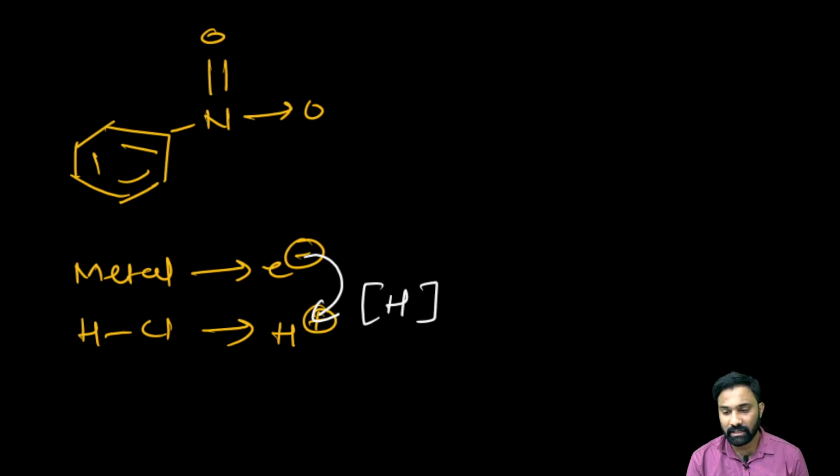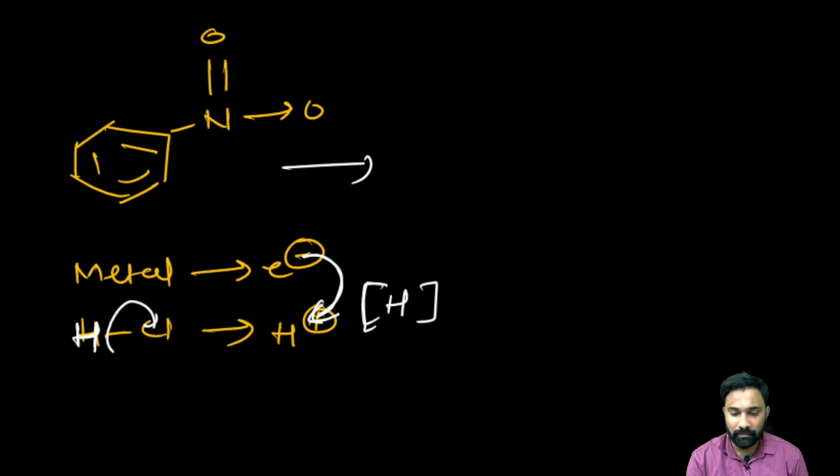Now this nascent hydrogen is responsible for the reduction. The electrons the metal has lost are gained by the HCl. In the HCl, the more electronegative element will take the bond pair of electrons and the hydrogen will become H plus. So this nascent hydrogen, what will it do? It will reduce all the oxygens and the hydrogens will be added.